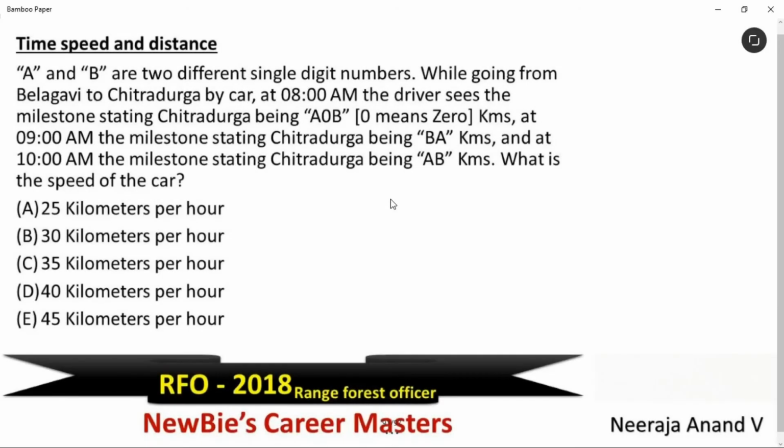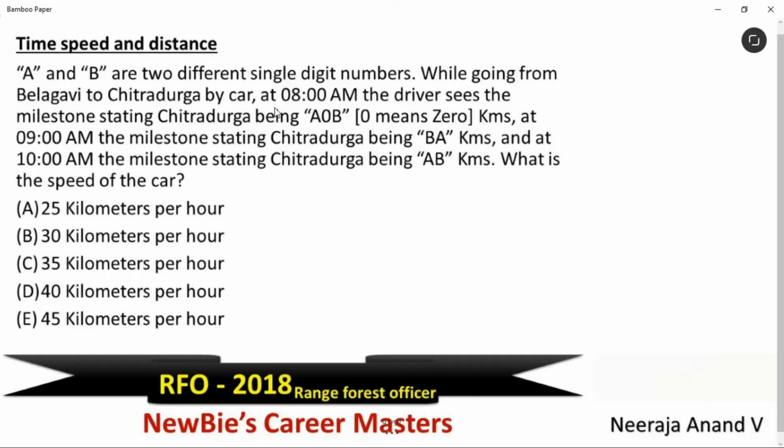The question that we are solving now is from time, speed and distance. A and B are two different single-digit numbers. While going from Belgavi to Chitradurga by car at 8 am, the driver sees the milestone stating Chitradurga being A0B kilometers.